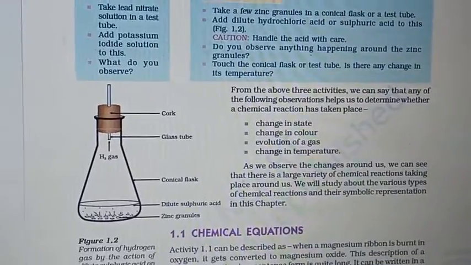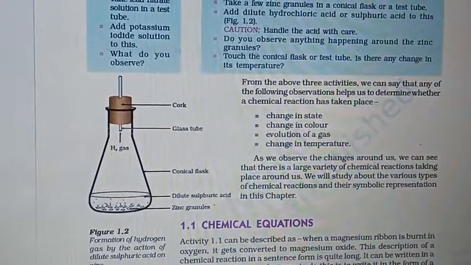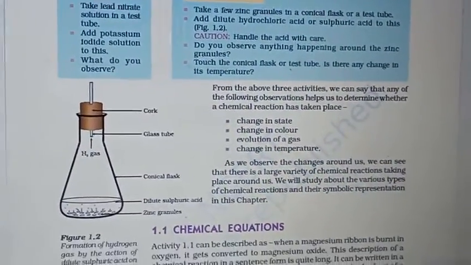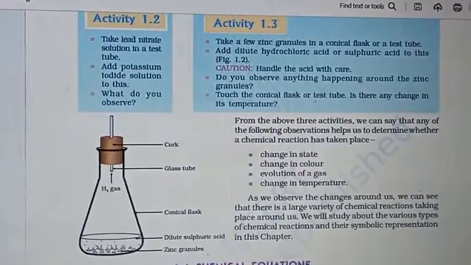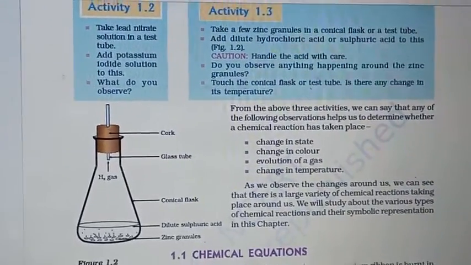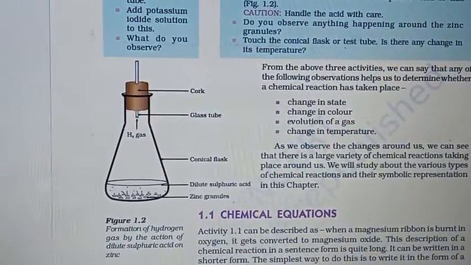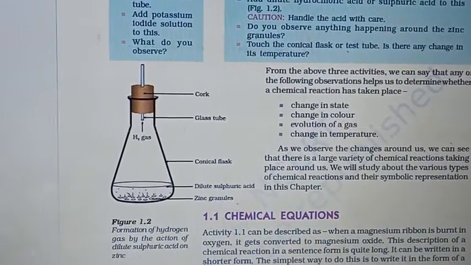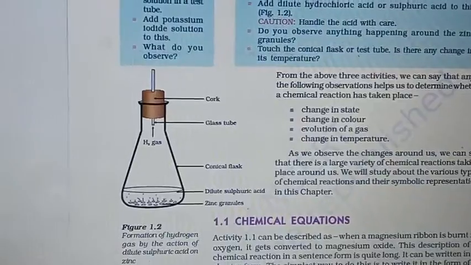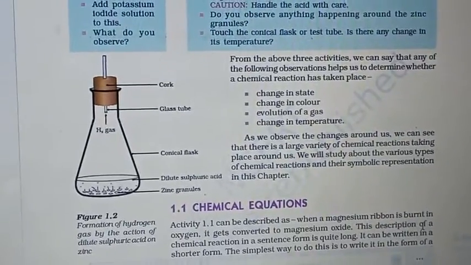Next one is the setup of the activities. From the above three activities, this is activity 2. First we learn the activity. Here is the setup for the formation of hydrogen gas by the action of dilute sulfuric acid on zinc.